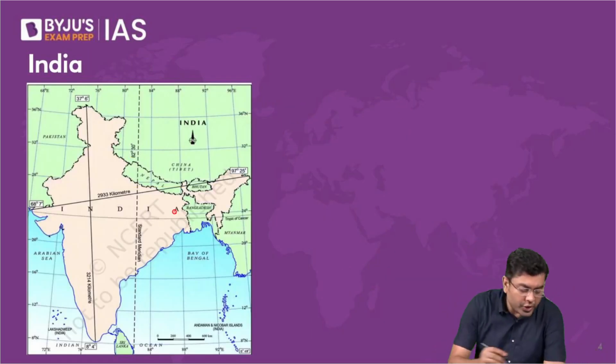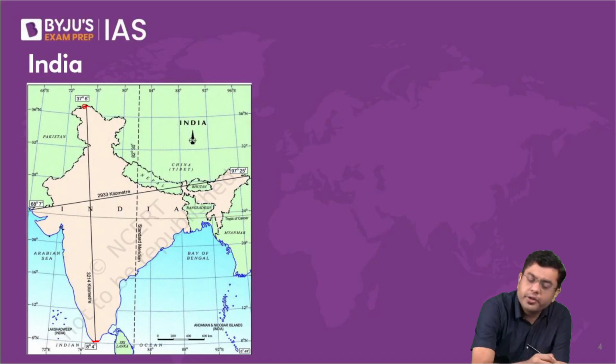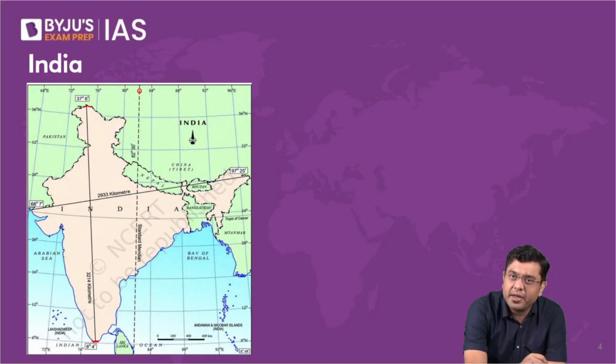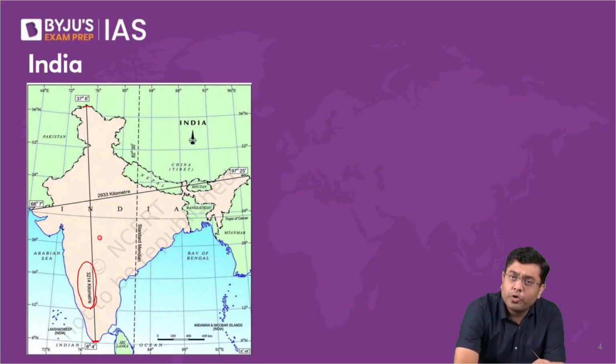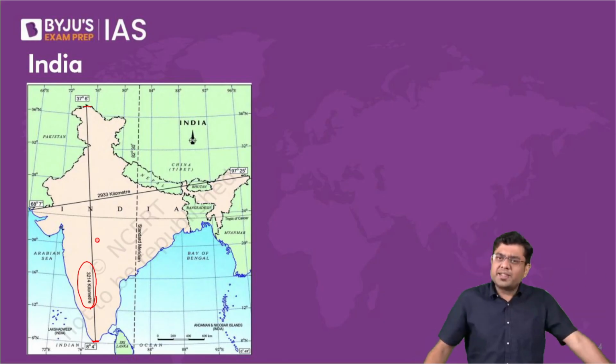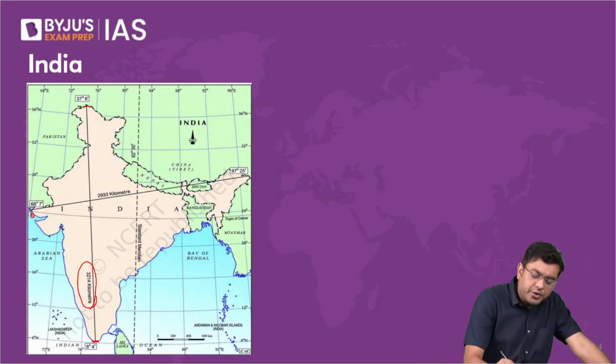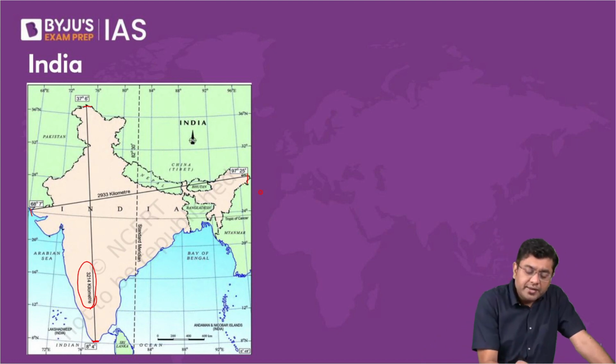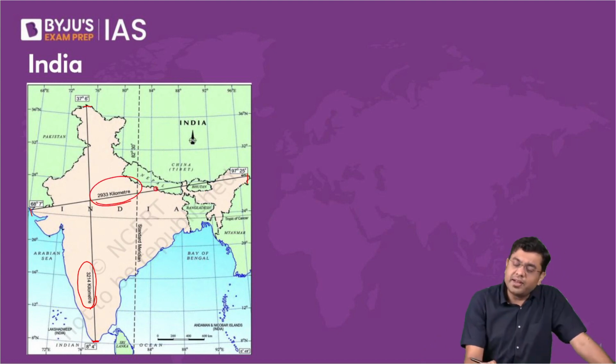In the location, the southernmost portion, Kanyakumari, is at 8 degree 4 minutes, and the northernmost portion is 37 degree 6 minutes. So, overall, you have an expanse of close to around 3,200 kilometers. The north-south and east-west extents are almost similar. The east to west extent is from 68 degree 7 minutes to 97 degree 25 minutes, which is again around 2,933 kilometers. The southernmost point is Indira Point here.